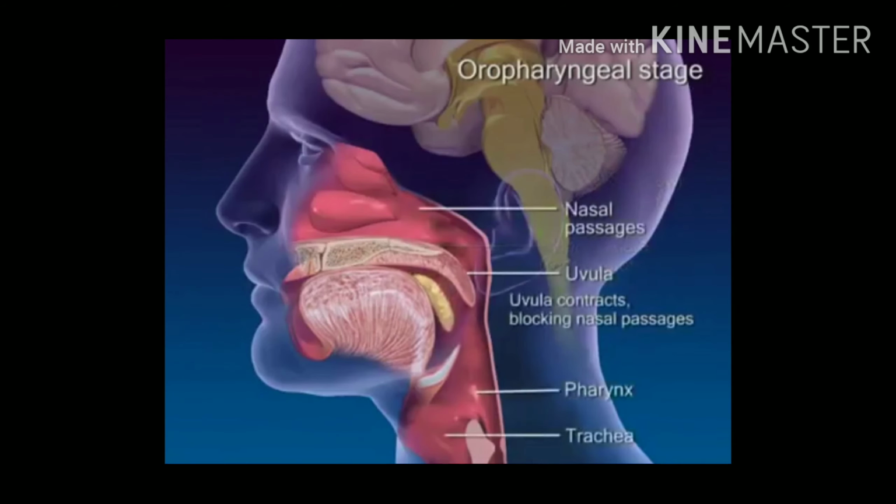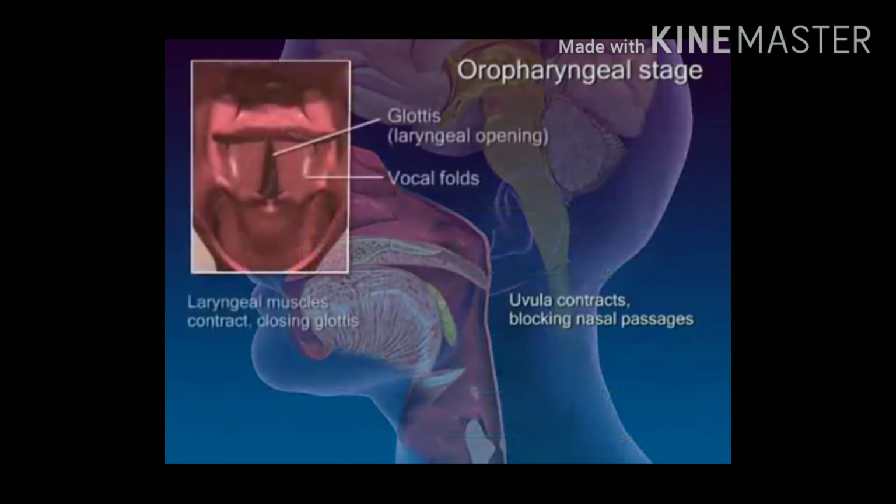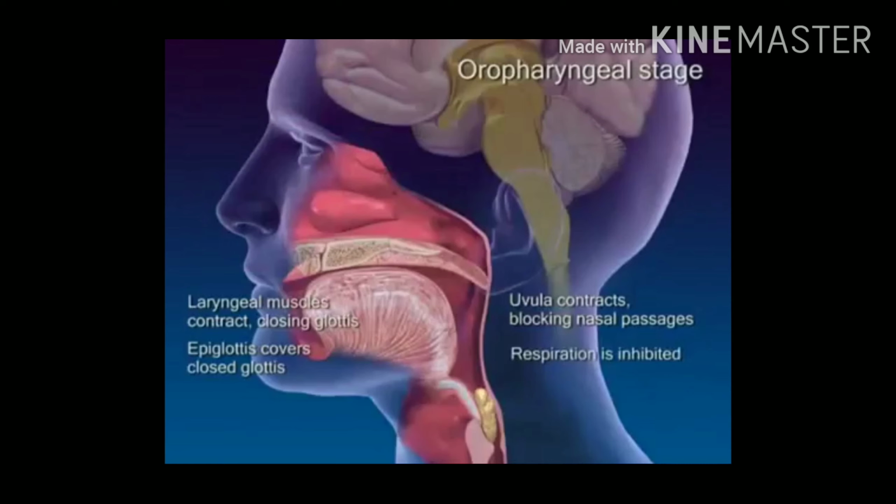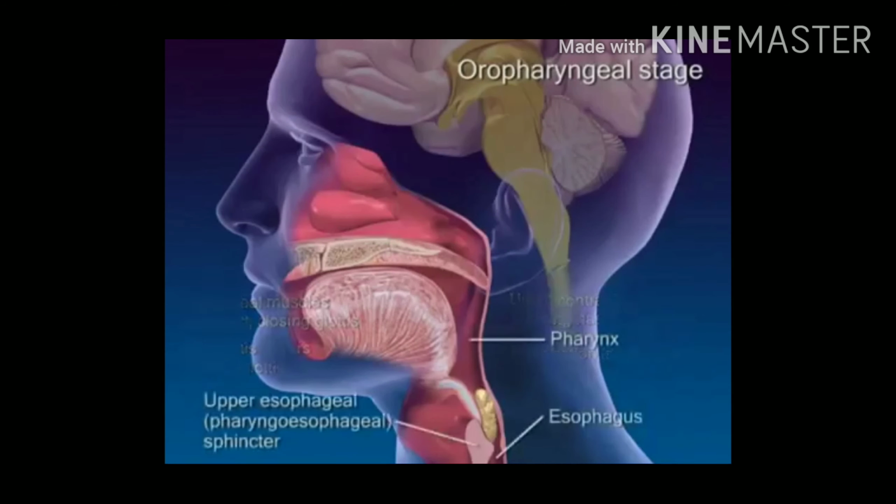The uvula contracts, which blocks the nasal passages from the pharynx. The laryngeal muscles contract, closing the glottis at the top of the trachea by tightly aligning the vocal folds. The epiglottis swings down upon the closed glottis. With all airways blocked off, respiration is temporarily inhibited. As the upper esophageal sphincter relaxes, pharyngeal contractions drive the bolus into the esophagus.